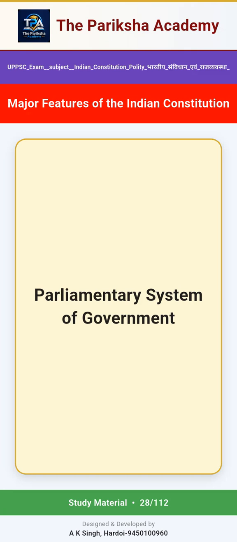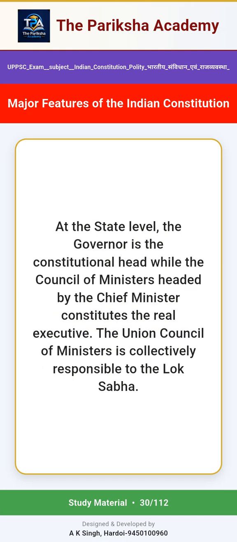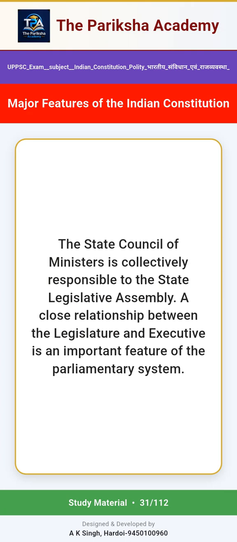Parliamentary system of government. India follows the parliamentary system at both the union and state levels. At the union level, the President is the constitutional head while the Council of Ministers headed by the Prime Minister constitutes the real executive. At the state level, the Governor is the constitutional head while the Council of Ministers headed by the Chief Minister constitutes the real executive. The Union Council of Ministers is collectively responsible to the Lok Sabha. The State Council of Ministers is collectively responsible to the State Legislative Assembly. A close relationship between the legislature and executive is an important feature of the parliamentary system.